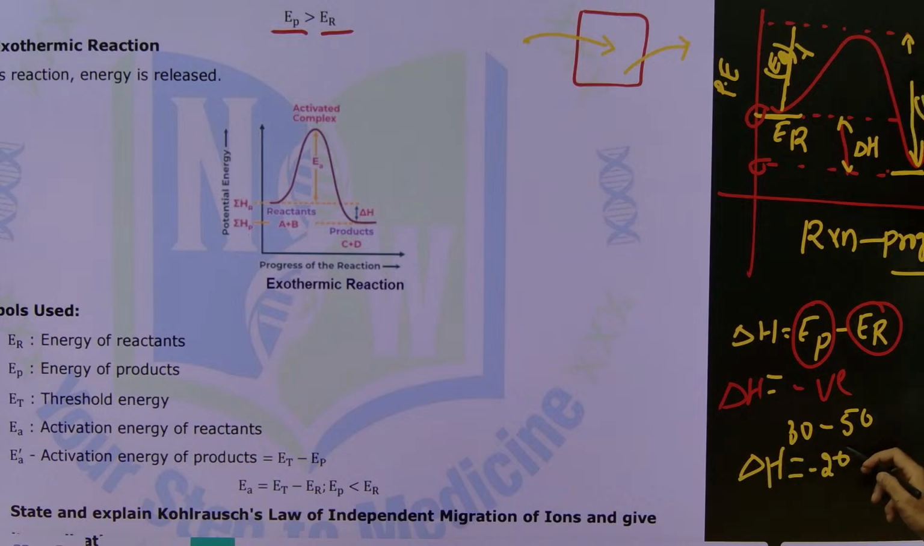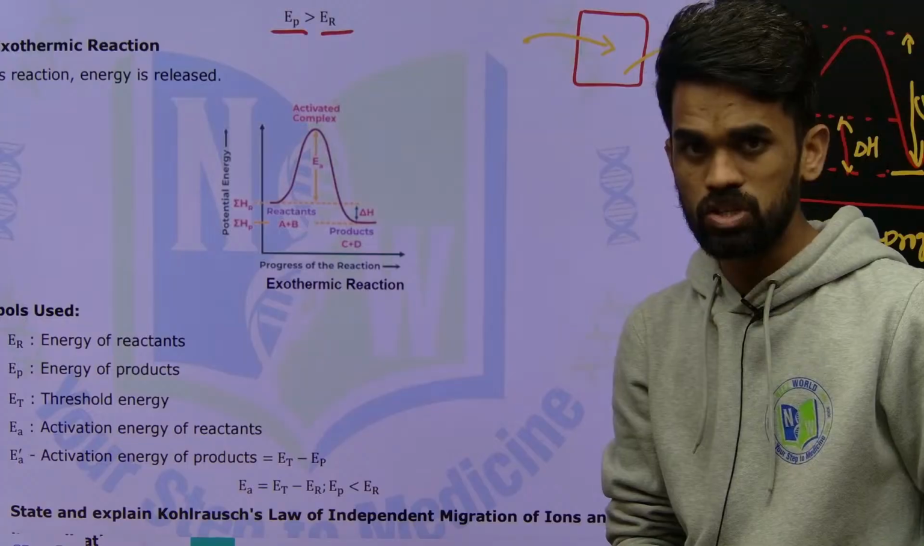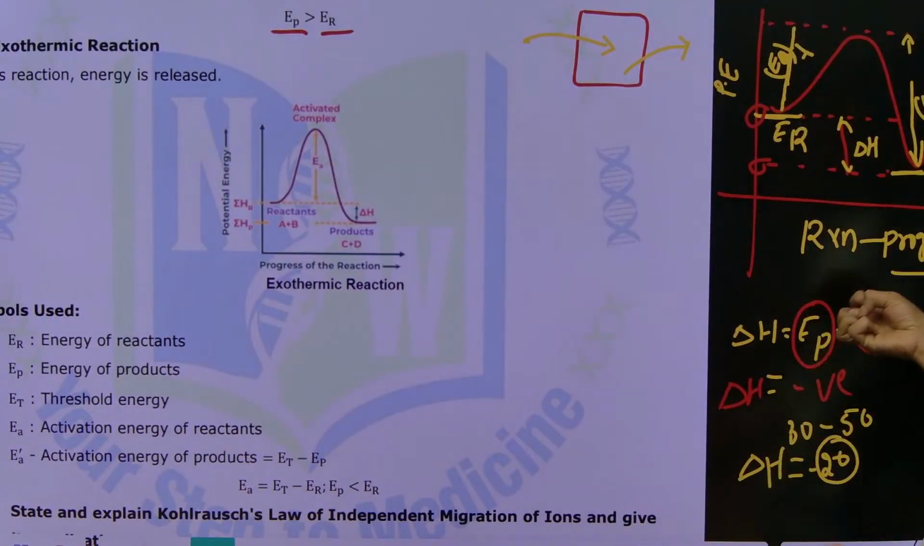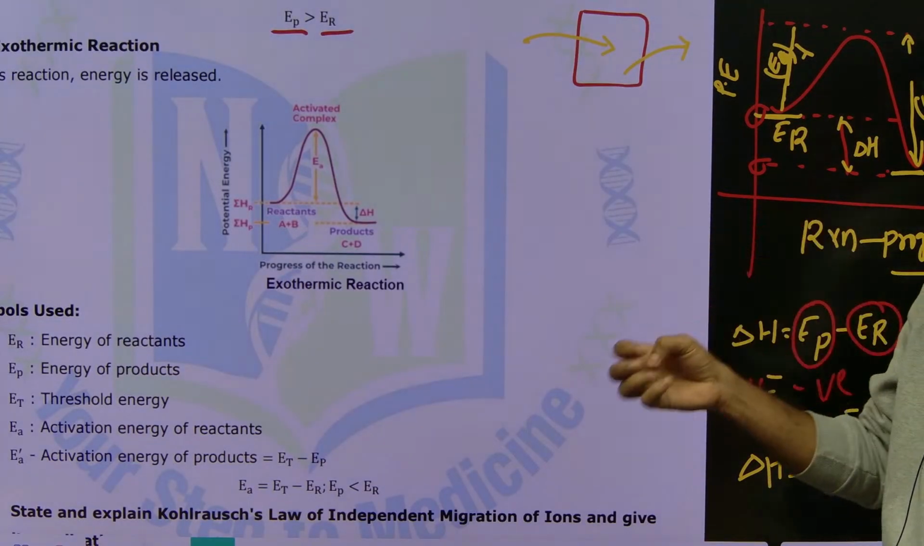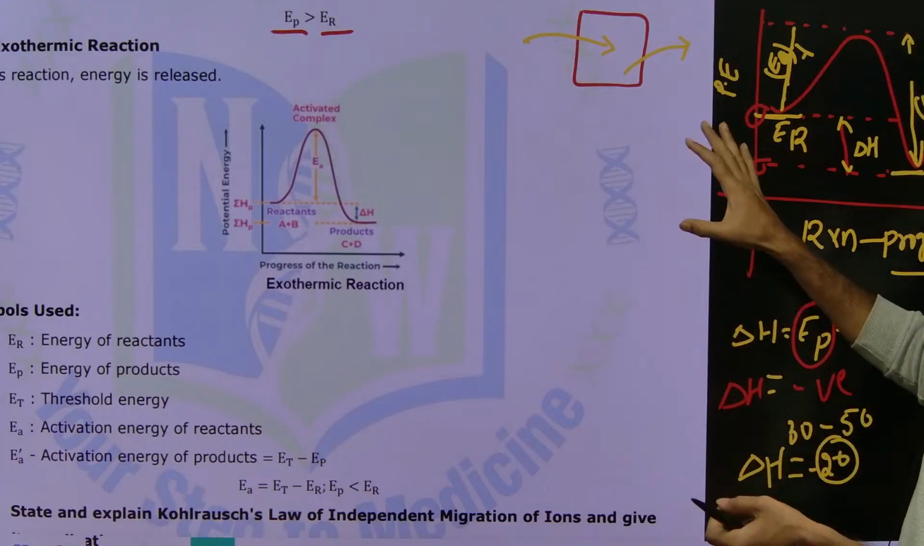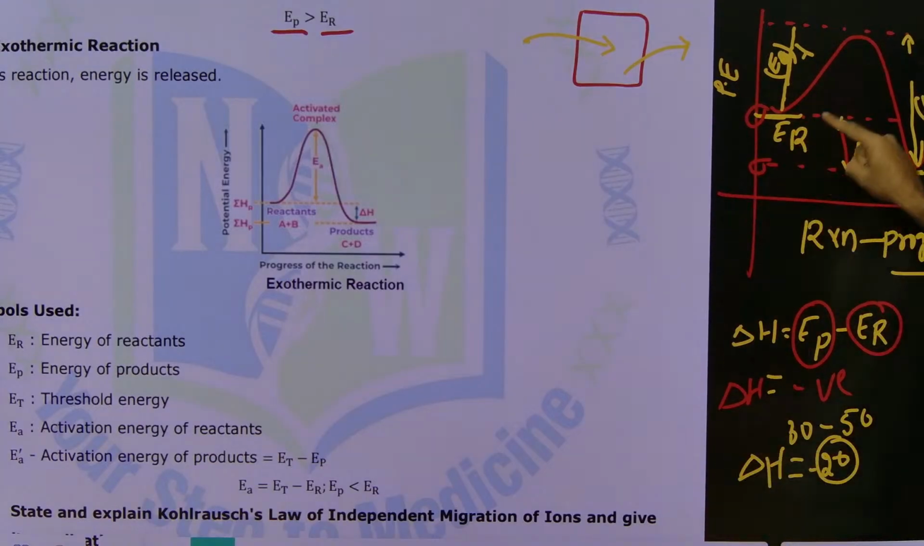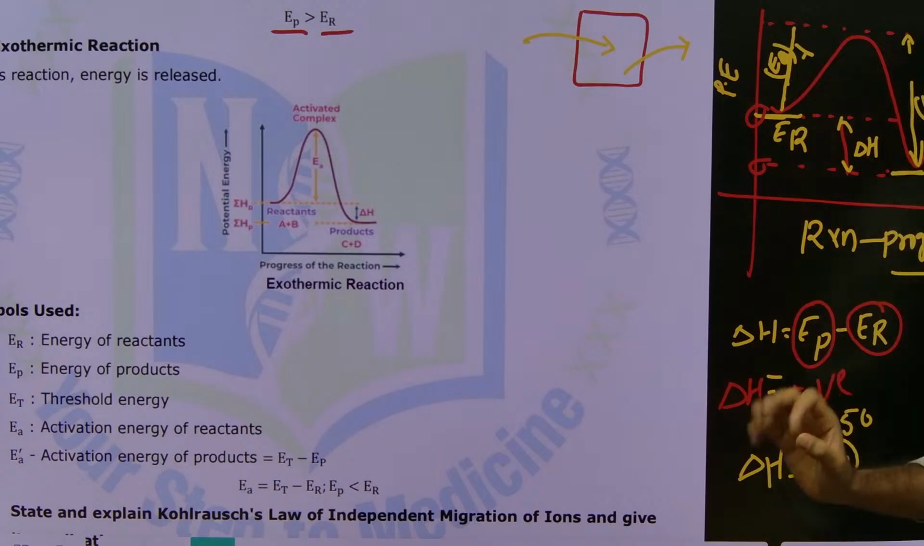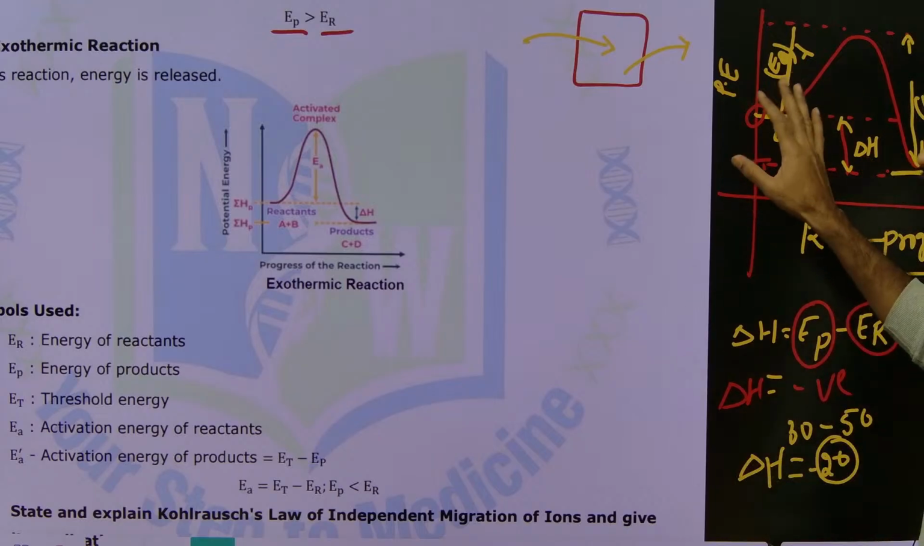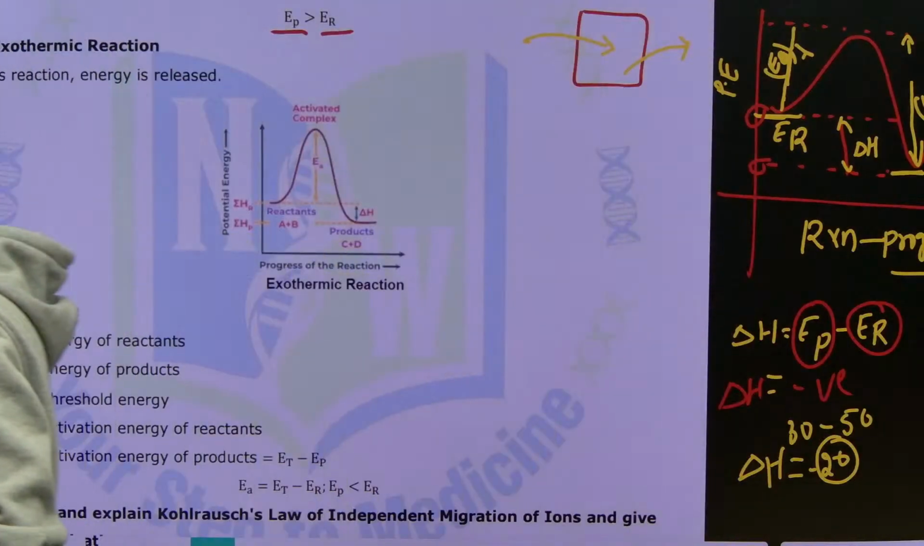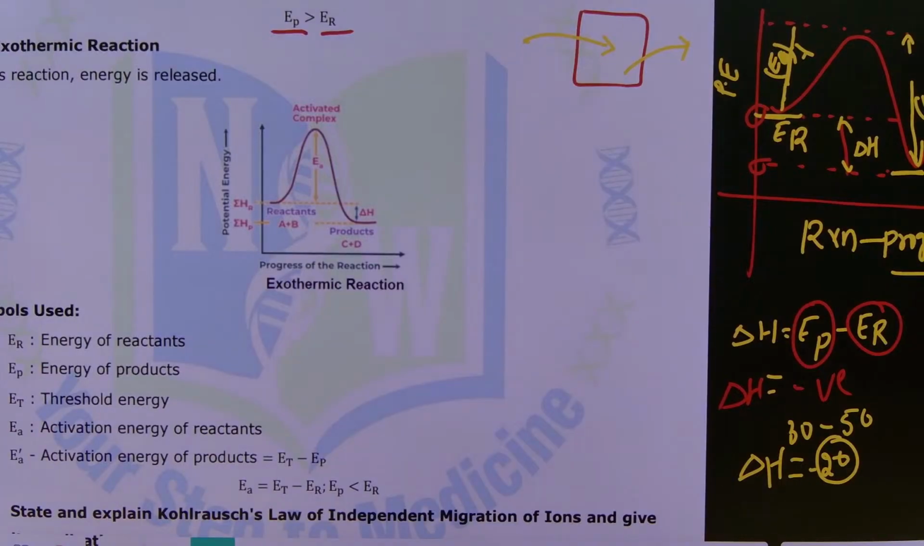It means this much, 20 joules of energy, might be released during the chemical reaction. Some amount of energy is released from the system during that reaction, so that is called an exothermic reaction. This is the indication of an exothermic reaction. So you need to draw this kind of graph for this particular question, if they ask in the exam.